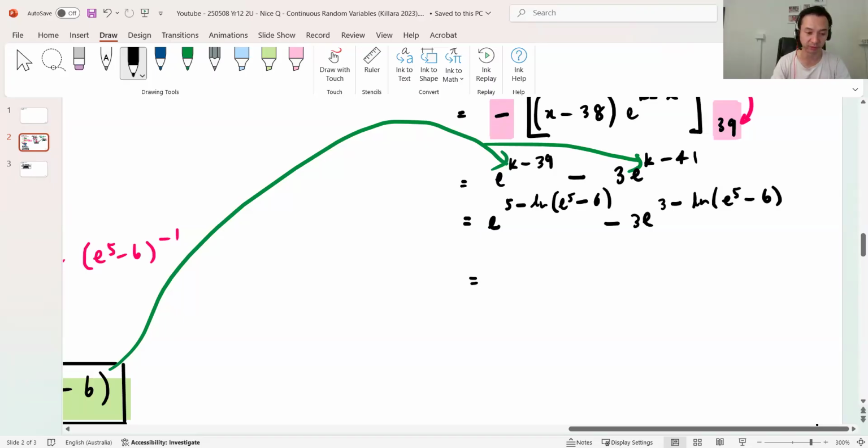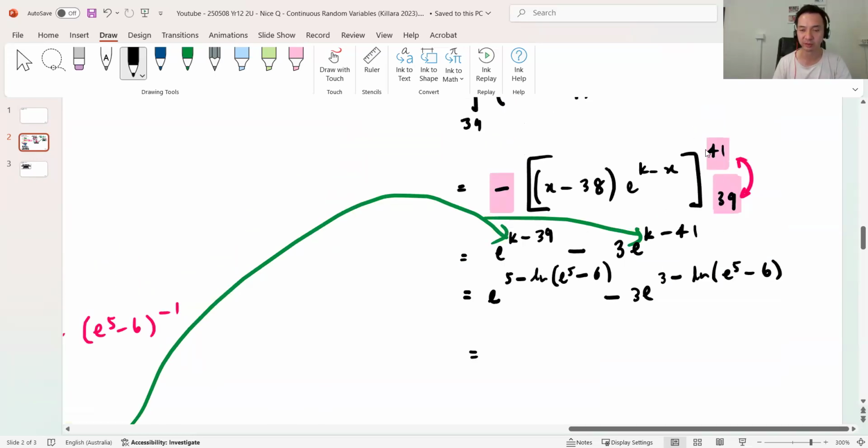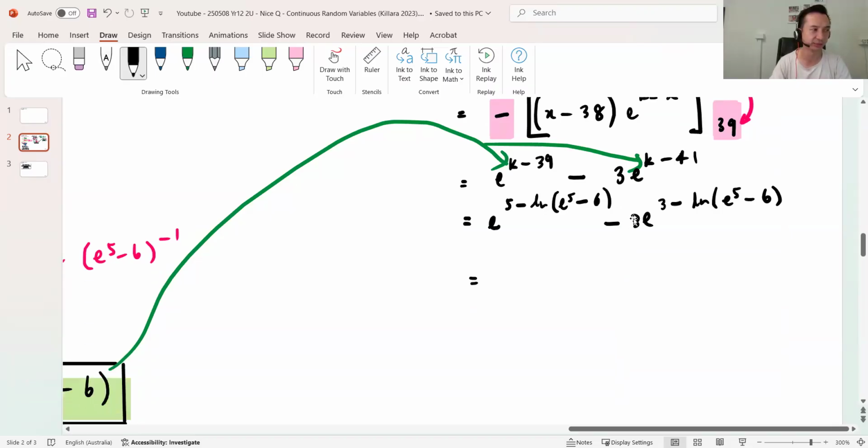Okay, I'm hoping then the question works because I'm pretty sure that's 3, right? Guys, can you check that for me? Leave comments. 41 minus 38 is 3, right? Yeah, I don't think I did it in the solutions. It's just 2, so I'm a bit nervous. So, okay. Let me repunch this in then. 5 minus ln e^5 minus 6 minus 3 times. I think if anything, it will be bigger, right? So I think the question will still work. Just the answers might not be exactly the same as the actual solutions.